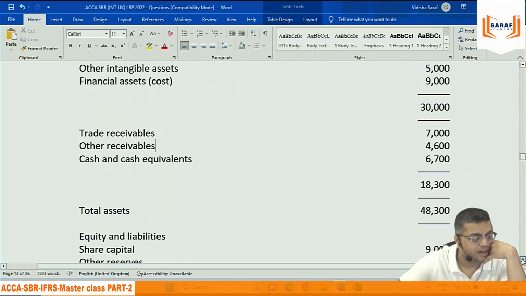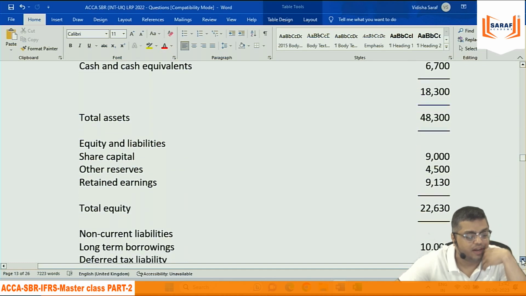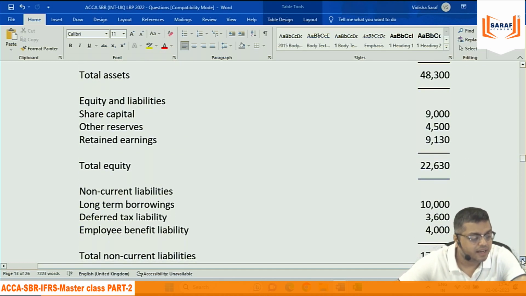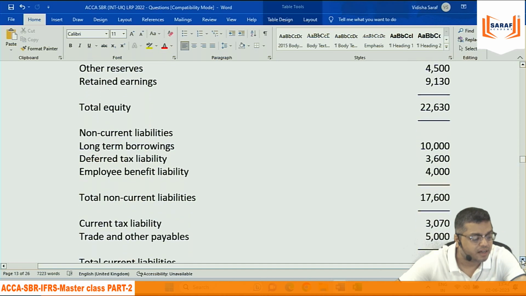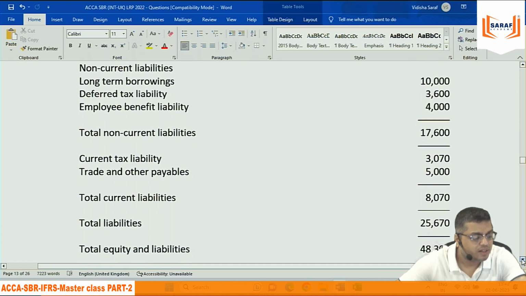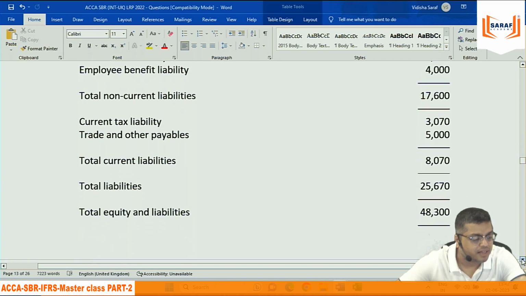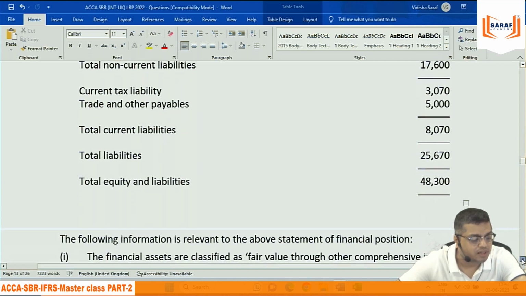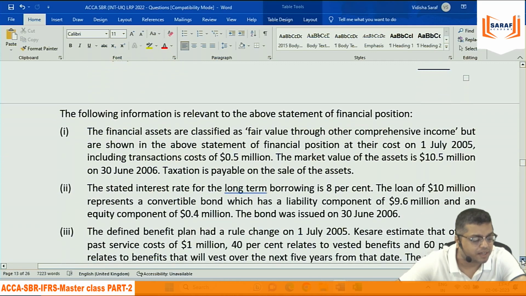Trade receivable, other receivable, cash and cash equivalents. Then the share capital, other reserves, retained earning, non-current long-term deferred tax, employee benefits, total non-current liabilities, current tax, trade and other payables, total current liability, total equity and liabilities.